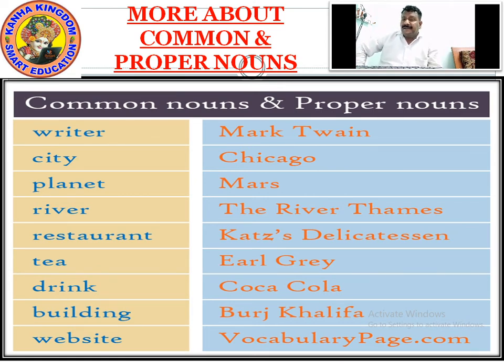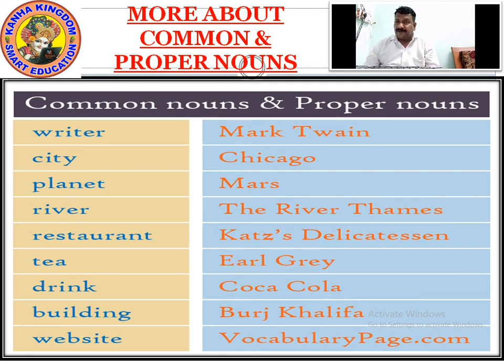Now let's see. The first left column is given as writer. When we speak about a writer, it's a generally addressed name. There are many writers. Writer is a common name. When you put a name to it, Mark Twain, that is a writer's name. It is a proper noun. City, when you talk about city.